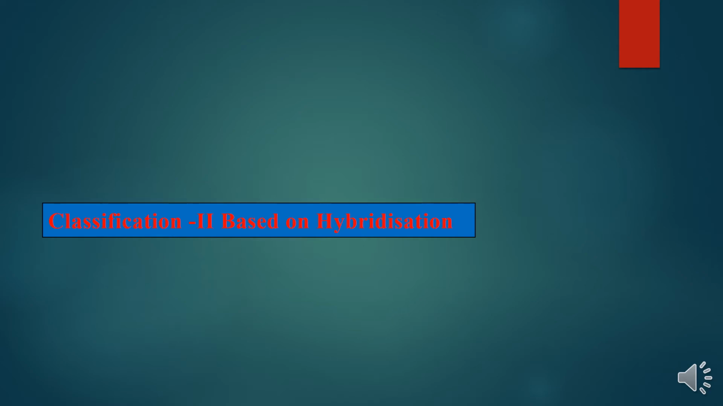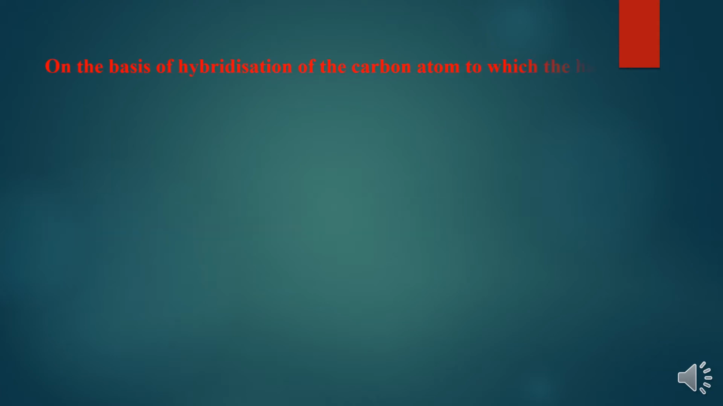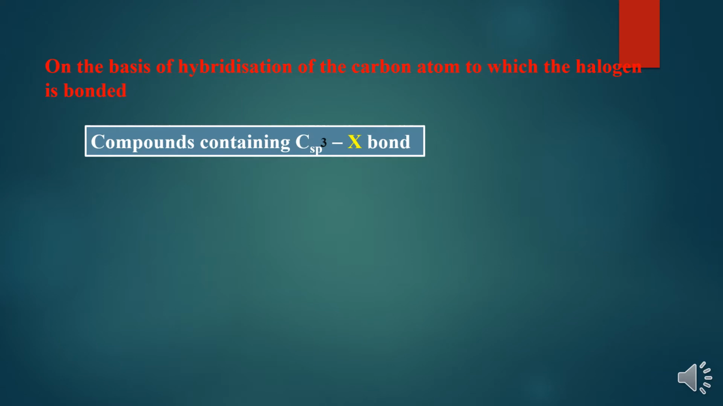Classification based on hybridization. On the basis of hybridization of the carbon atom to which the halogen is bonded, that is, where exactly the halogen atom is attached, that carbon atom's hybridization state determines the classification. So first, if the halogen atom is attached to an sp3 hybridized carbon atom, they are classified into